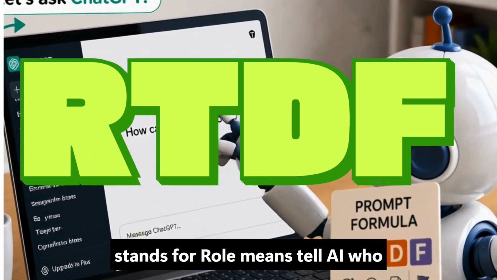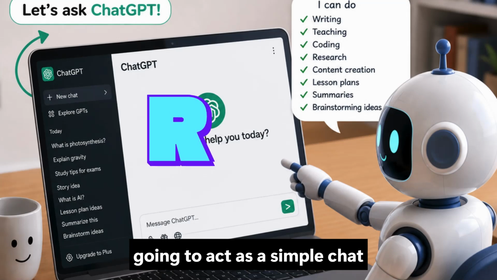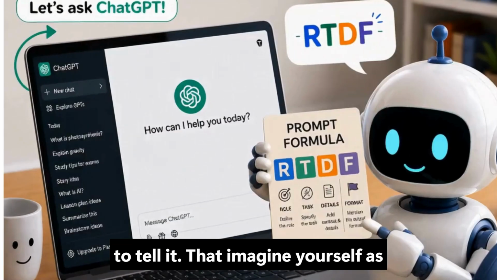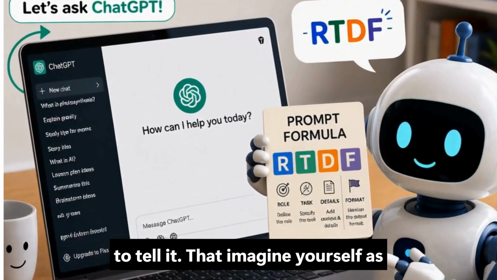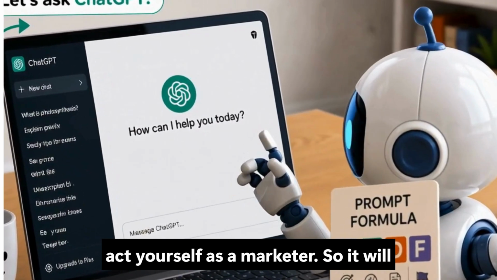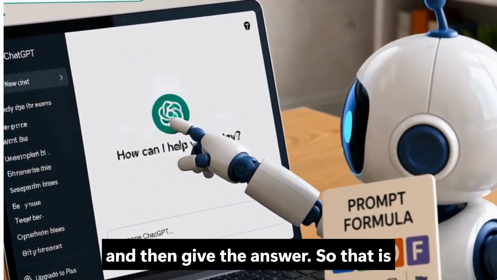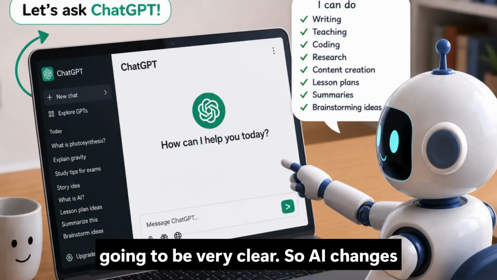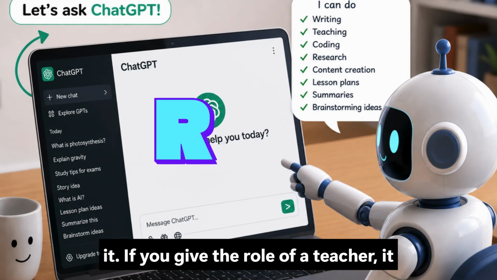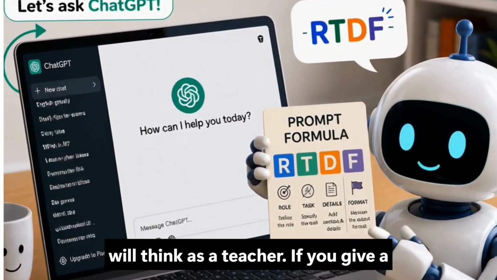R stands for role. It means tell AI who it should act as, because otherwise it is going to act as a simple chatbot or AI assistant. You need to tell it to imagine yourself as a teacher, act as a principal, act as a marketer. So it will step into the shoes of what you're saying and then give the answer. AI changes its thinking based on the role given to it. If you give the role of a teacher, it will think as a teacher. If you give the role of a marketer, it will think as a marketer.